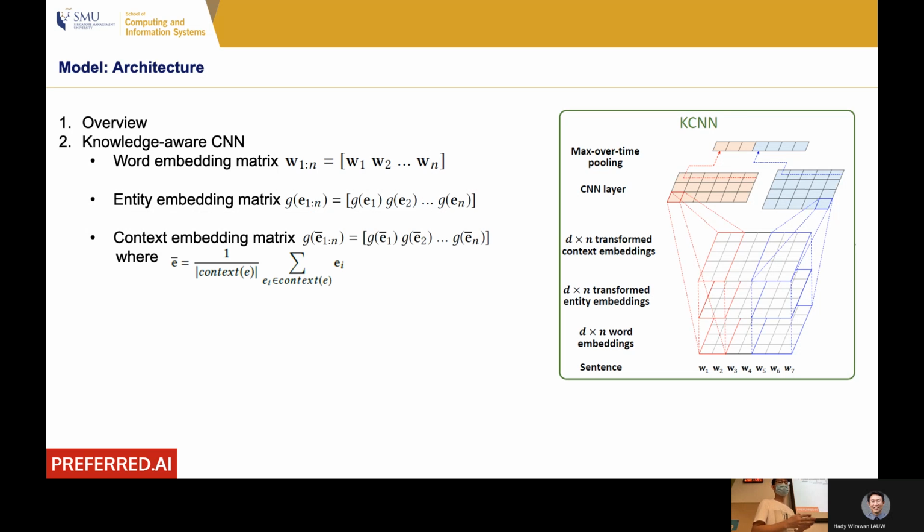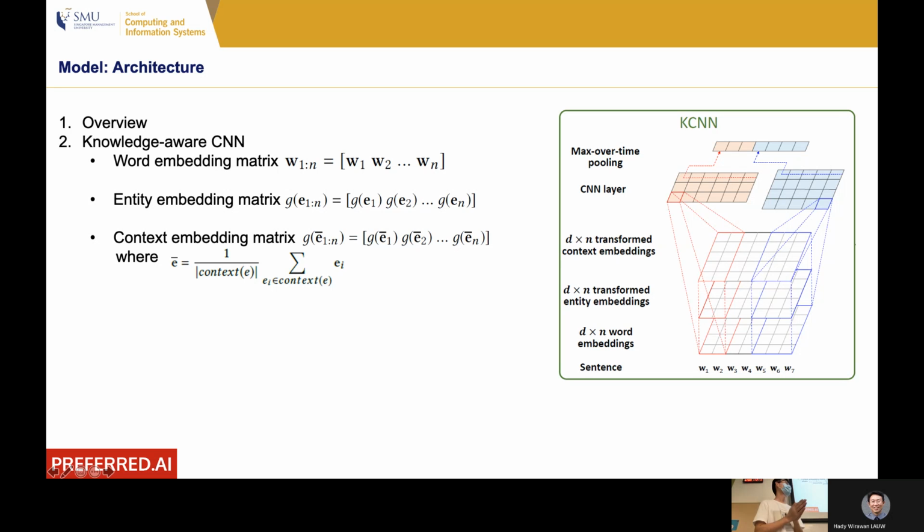In this paper, they also introduce context. Contexts are the neighbors of entities. The authors take the average of those neighbor embeddings as the context embedding of the entity. Then on the third layer, we also put the context embeddings into a matrix.